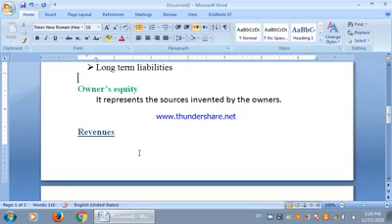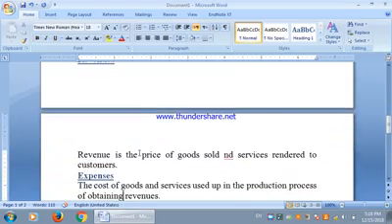After that, we have the revenues. Revenue basically represents the price of goods sold and services rendered to the customers. Whenever the goods are sold or the services are rendered to the customers, and in exchange we get some price, some money, that will be treated as the revenue.